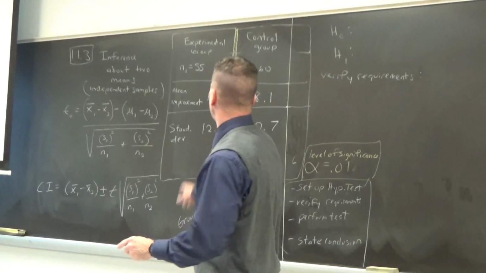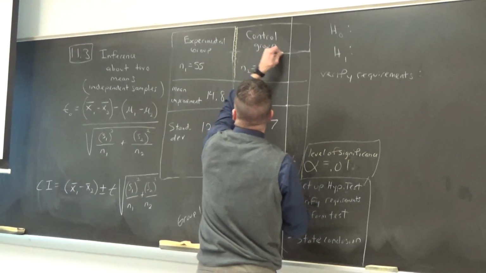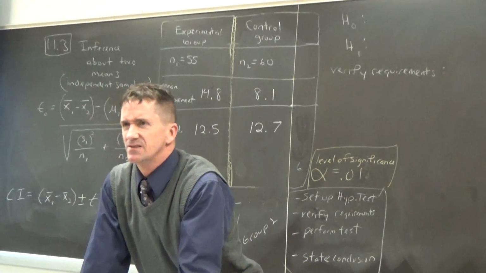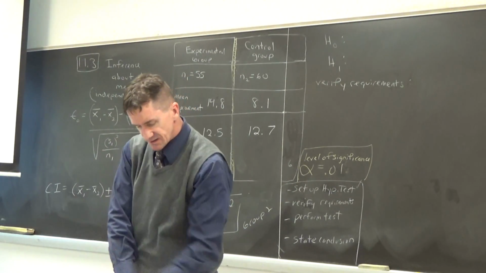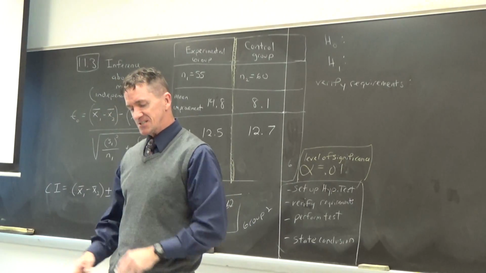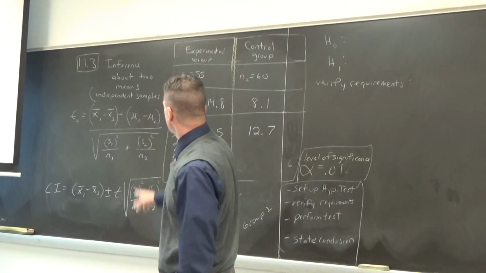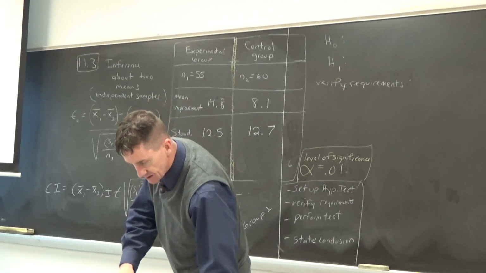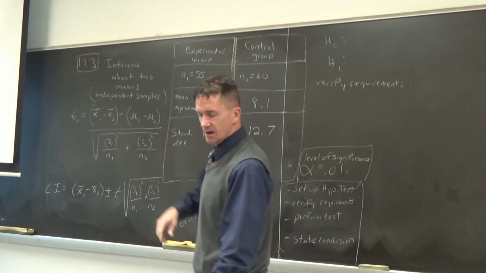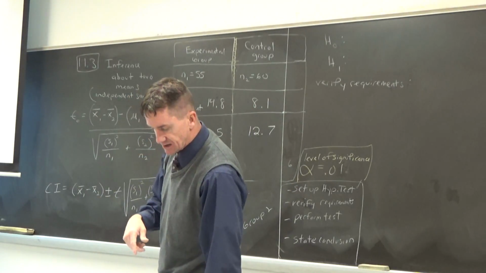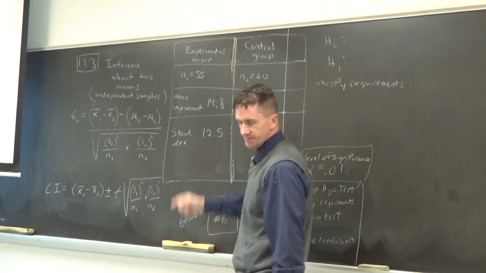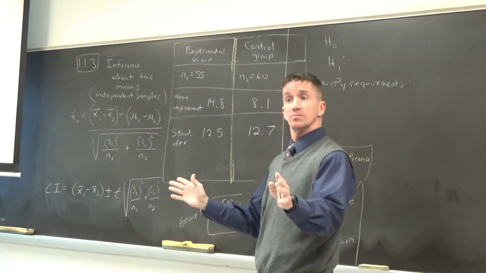Now let me ask the question, everyone. Experimental group, control group. You're going to help me set up this hypothesis test. I'll say this a couple times. Does the evidence suggest that the experimental group experienced a larger mean improvement than the control group? Say it again. Does the evidence suggest that the experimental group experienced a larger mean improvement than the control group?